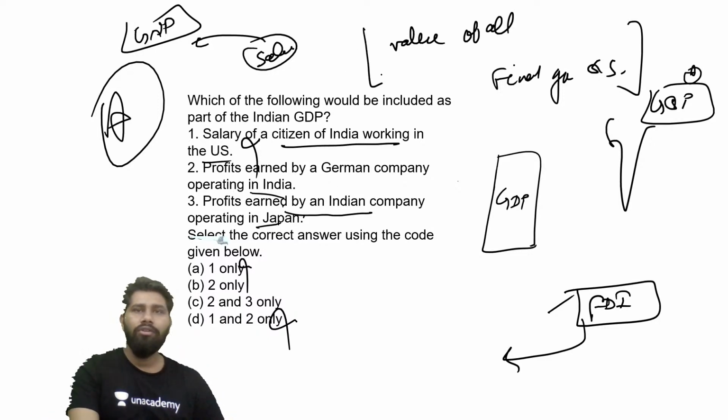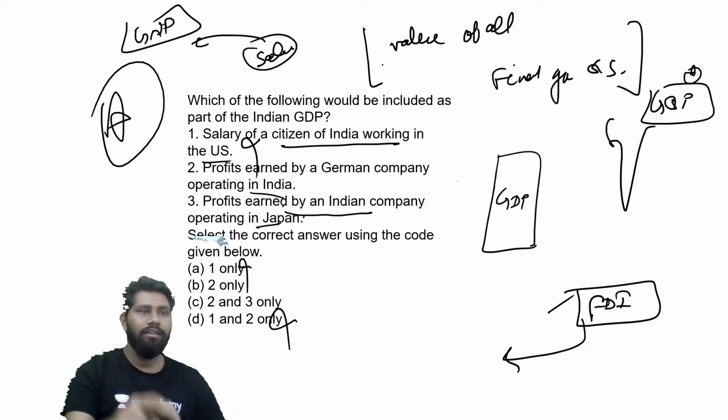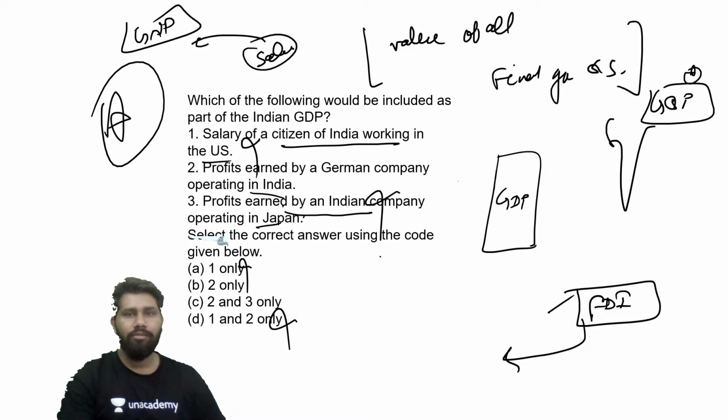I earlier told you that the value of all goods and services produced in the geographical and political boundaries of India only, not in any other jurisdiction. So the third option has been eliminated. Now we are left with just one option. B becomes the correct answer to this one, right?